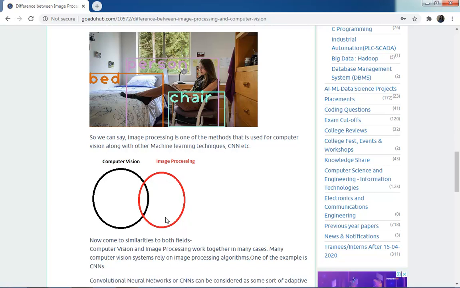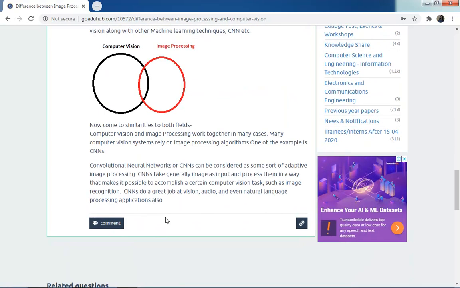Now come to the similarities. What are the similarities of both fields? Computer vision and image processing can work together in many cases, and in most applications we work with the help of both of them. Many computer vision systems rely on image processing algorithms. Take the example of CNN. What is CNN? It is a type of neural network, the convolutional neural network.